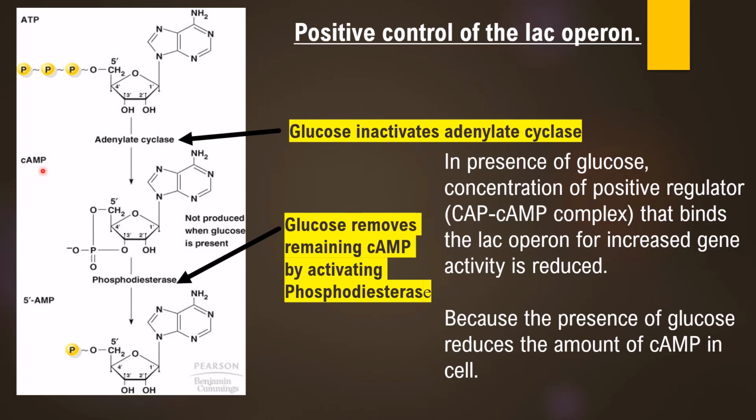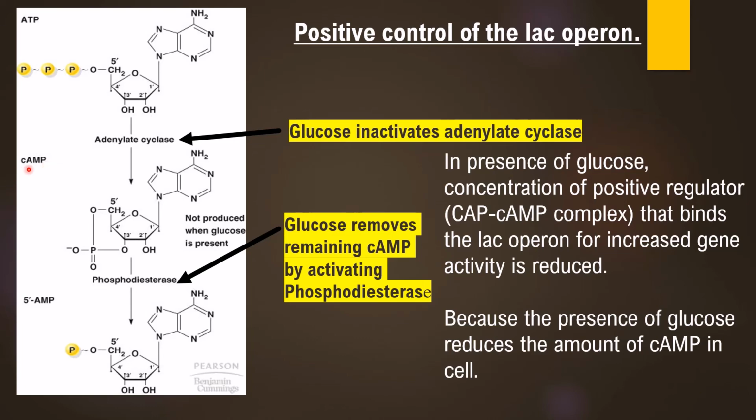In absence of cyclic AMP, there will be no activation of catabolite activator protein. Inactive catabolite activator protein cannot bind to the operator. If it is not able to bind to the operator, then RNA polymerase binding is not facilitated. So no transcription of Z, Y and A genes within the lac operon is possible when the cyclic AMP is absent.